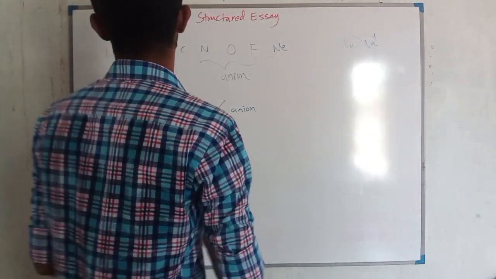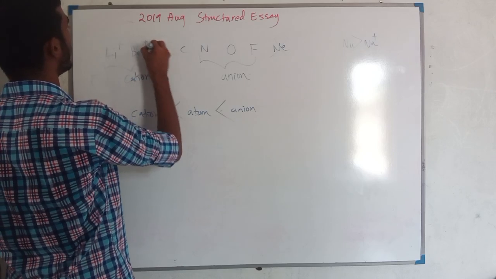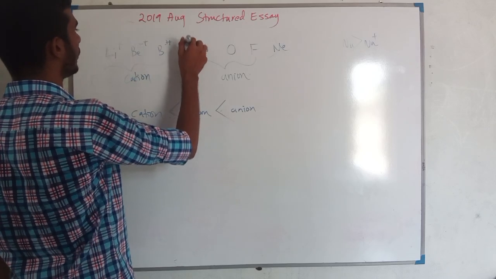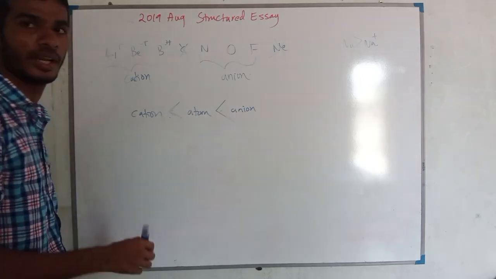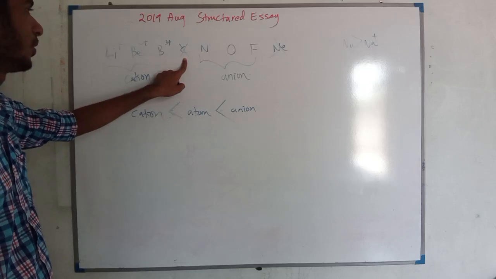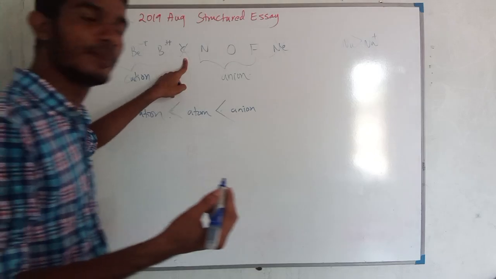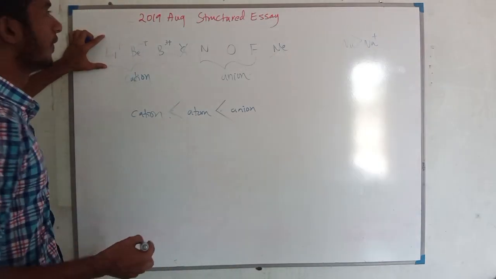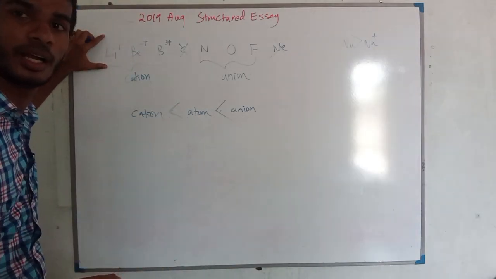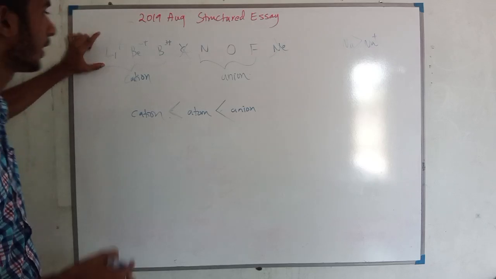So you see, here lithium plus will be formed, beryllium 2 plus will be formed, boron 3 plus will be formed. Now we don't need to compare carbon, right? Because it doesn't involve in ionic bonds, because it can only share electrons and form covalent bonds. So when we want to compare ionic radii, we have to compare the elements that can form anions or cations.